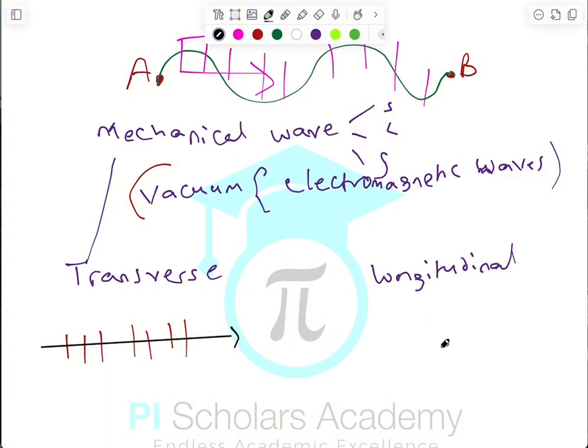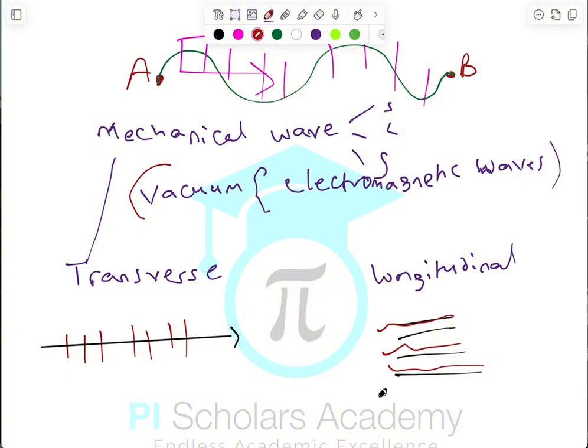But in a longitudinal wave, the particles of the medium that the wave is being sent through are parallel. So if these are the particles, then the wave itself is traveling in this manner. That is what we mean by longitudinal wave. For transverse waves, I told you that all your electromagnetic waves are actually transverse. Light wave is transverse. X-rays, gamma rays, radio waves, all of these are transverse waves.